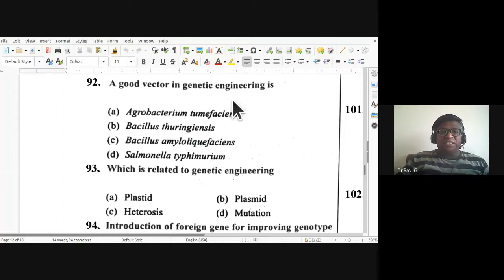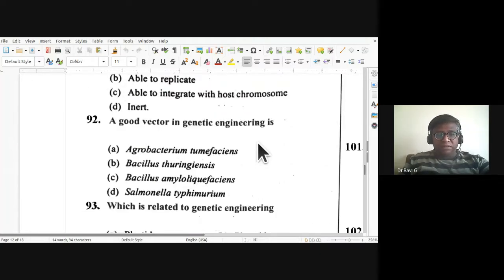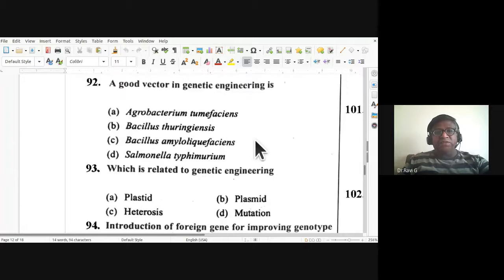A good vector in genetic engineering is it Agrobacterium tumefaciens, or Bacillus thuringiensis, or Bacillus amyloliquefaciens, or Salmonella typhimurium? So which is the good vector in genetic engineering? In plants, we are using majorly Agrobacterium tumefaciens. Of all the examples, the good vector in genetic engineering in these quoted examples is Agrobacterium tumefaciens. Okay, 92nd, A is the correct answer.